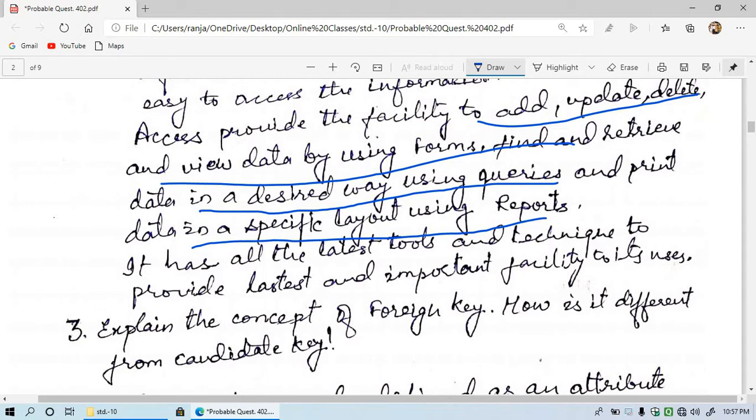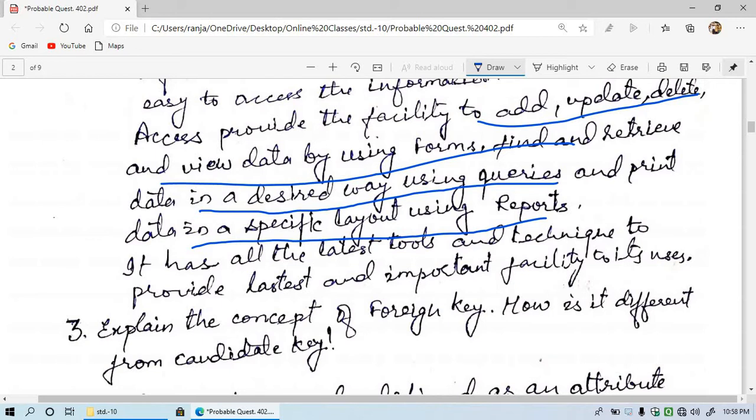You can see forms, then queries, and then reports, the 3 things by which we can access the data or add, update, or delete and view the data. So these are the facilities of MS Access.